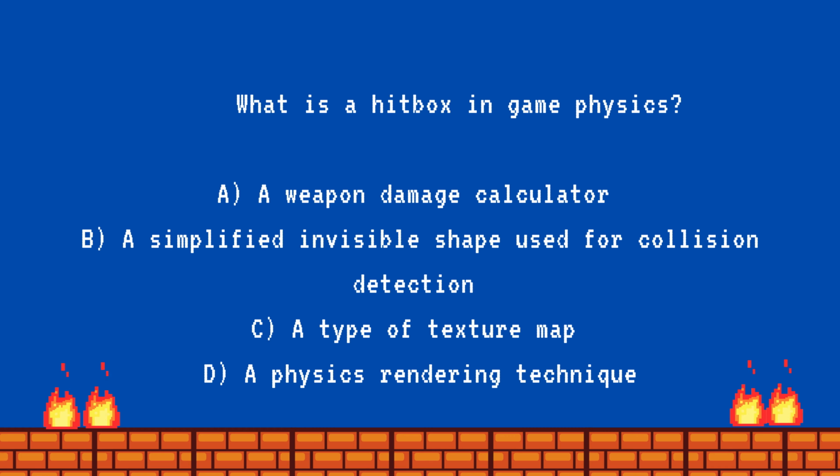4. What is a hitbox in game physics? A. A weapon damage calculator. B. A simplified invisible shape used for collision detection. C. A type of texture map. D. A physics rendering technique. Answer B. A simplified invisible shape used for collision detection.